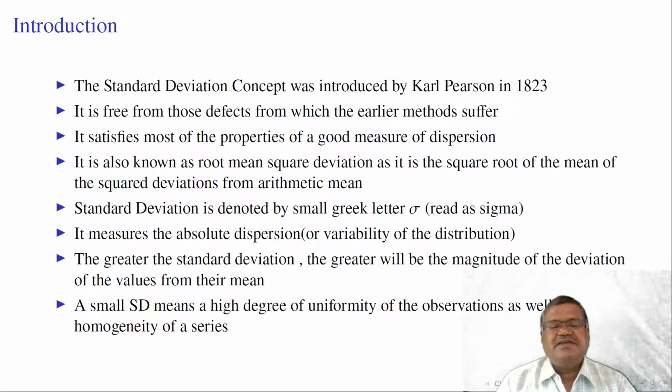A small standard deviation means a high degree of uniformity of the observations as well as homogeneity of the series. Thus, for a homogeneous series, the standard deviation is less. If the standard deviation is high in the data, we can infer that there is no homogeneity in the data. It is heterogeneous data.